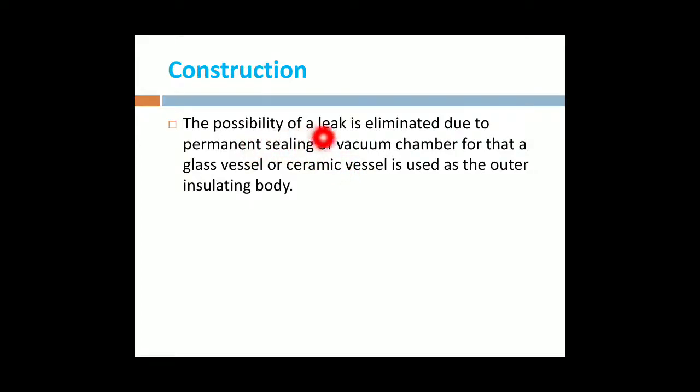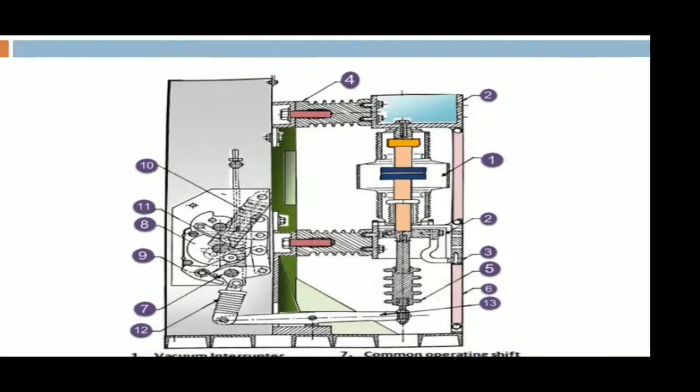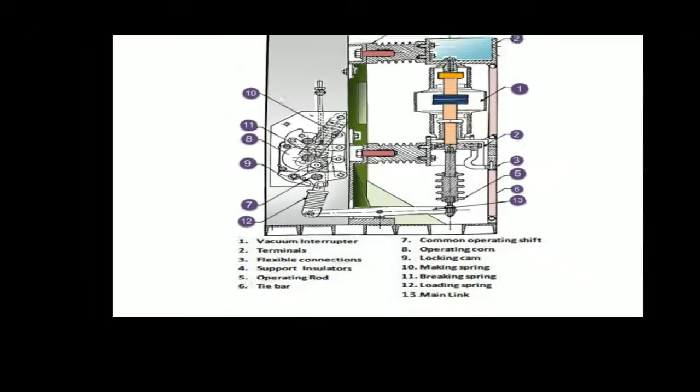Next, the possibility of leakages is eliminated by using the sealings of the vacuum chamber, because the vacuum chamber is made of glass or ceramic vessels. Due to the glass and ceramic vessels, some leakages are obtained. Those leakages are eliminated by using permanent sealings. The outer insulating body is made of a glass or ceramic vessel.